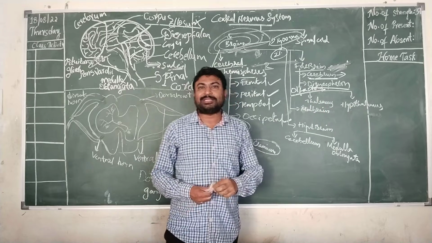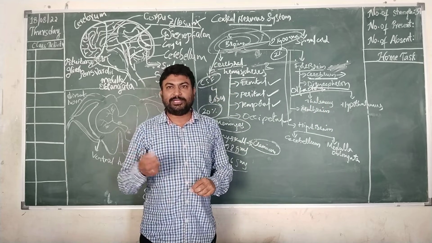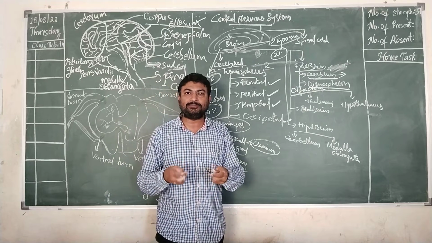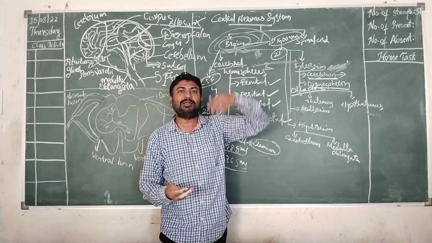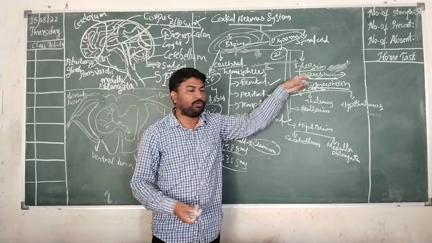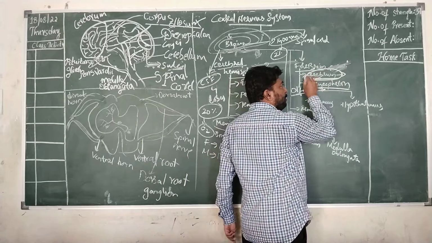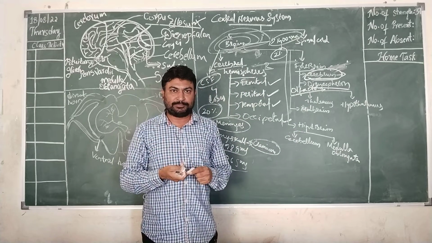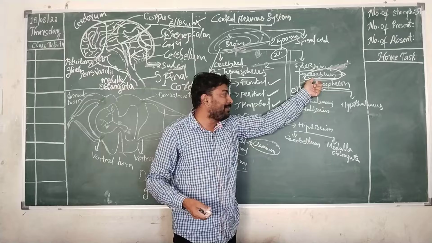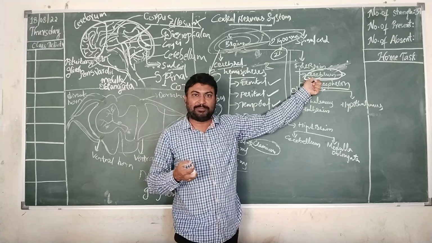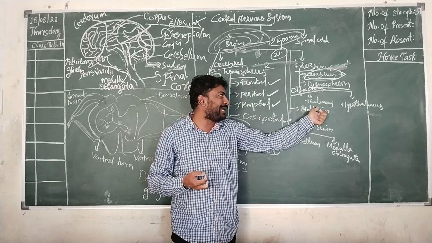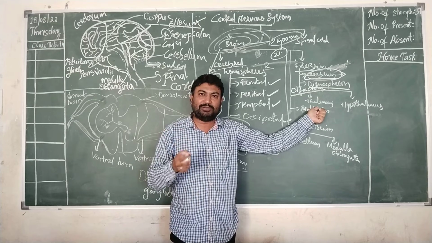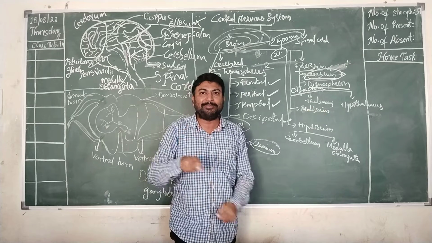And thalamus will act as a major portion which acts as a relay station. Relay means to receive the information from the spinal cord and to pass it to the cerebrum. I told you that the cerebrum is the main portion of the brain which generates the responses. So for the cerebrum to function, it has to receive some information. So the thalamus acts as a relay station to receive the information and pass it to the cerebrum. Relay means